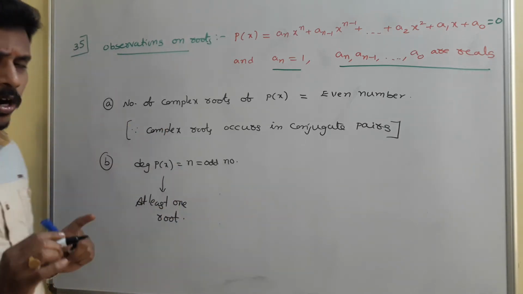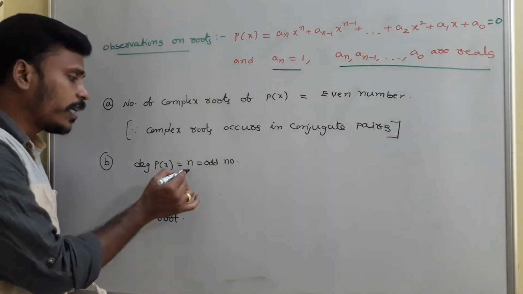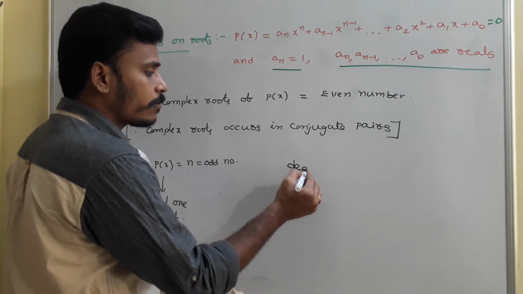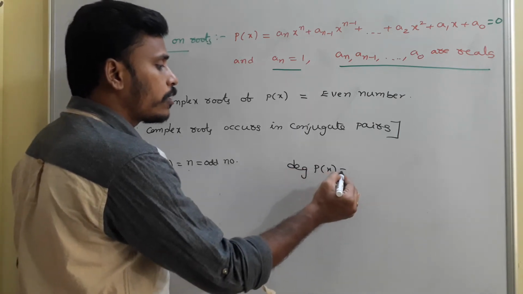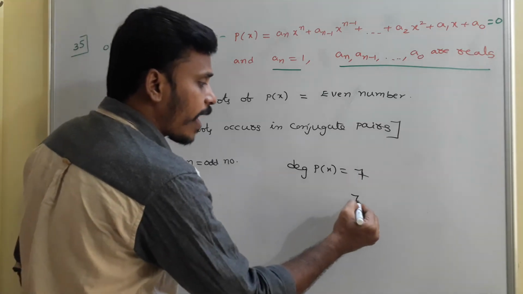Is it clear or not? Once again, just look there. Go with an example. Suppose the degree is an odd number. I have a polynomial whose degree is 7. Since the degree of the polynomial is 7, it will have 7 roots.